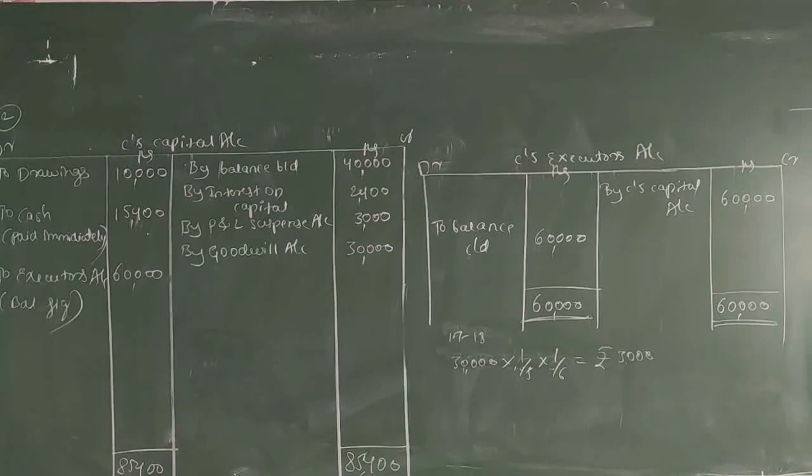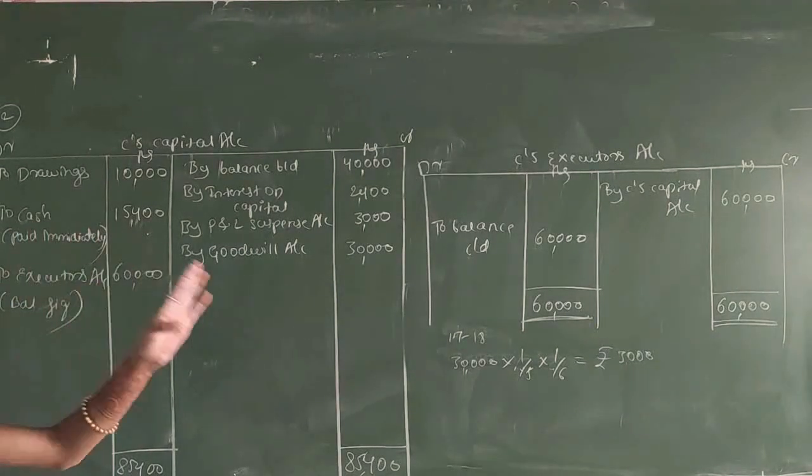Understood? And the 15,400 is given immediately by the surviving partners, that is A and B, the remaining partners. They gave cash 15,400 immediately to the executor, and the remaining 60,000 is paid later on, so it is transferred to the executor's loan account. So this is the way to prepare C's capital account and C's executor's account. In C's executor's account, you only transfer the entries from C's capital account.